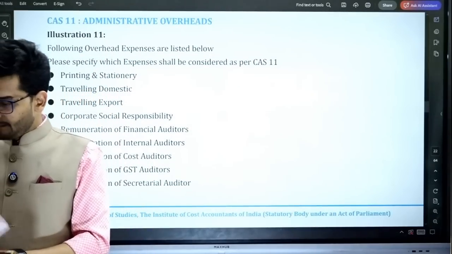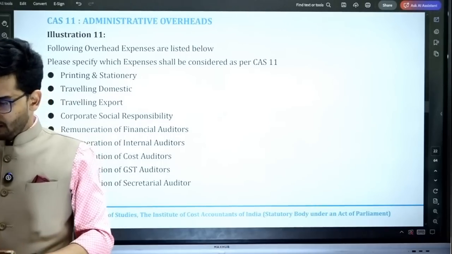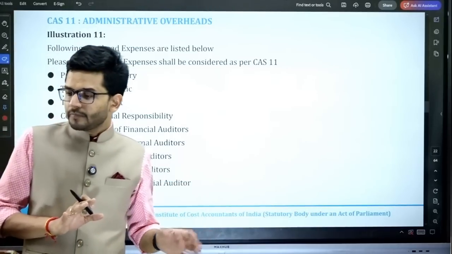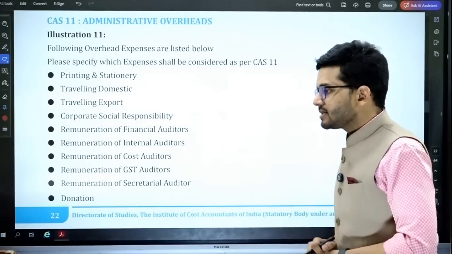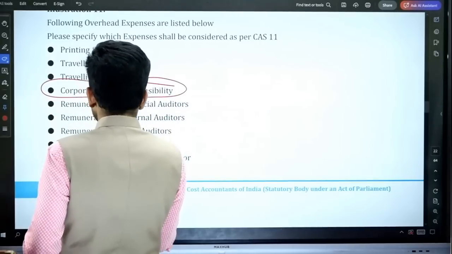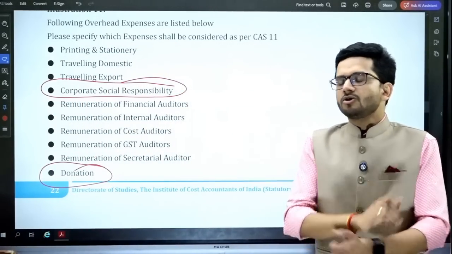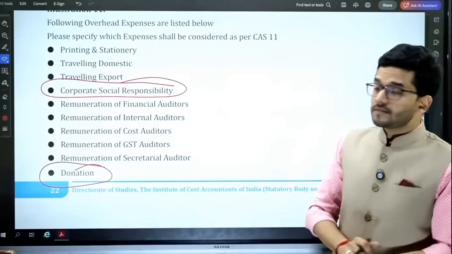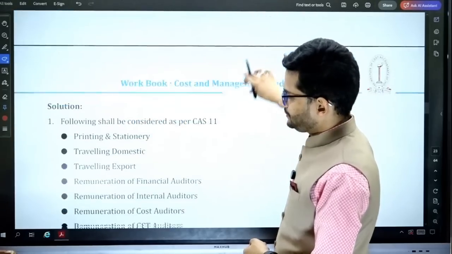Administrative overhead, CAS 11. Again, this is a theoretical question. What all expenditure will be included in the administrative overhead expenses, they are to be identified by you. Only two are not administrative overhead, which are donations and corporate social responsibility. Whatever charity is being done, costing records do not recognize that as an expense. It's not a cost of production according to costing norms. So these are not the administrative overhead. Rest everything is administrative overhead.